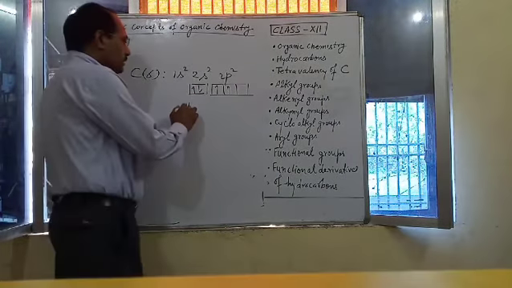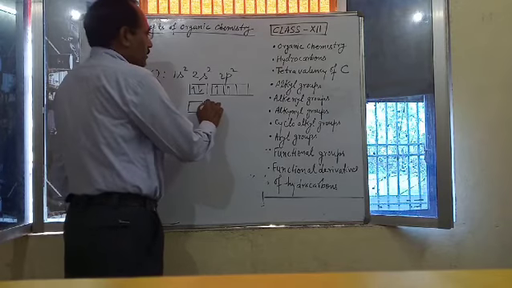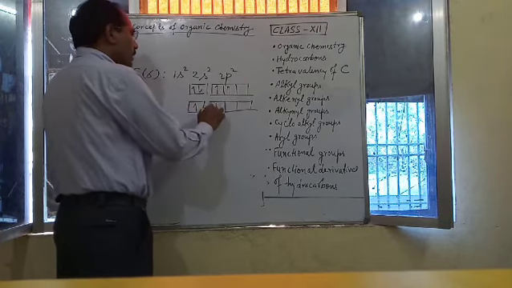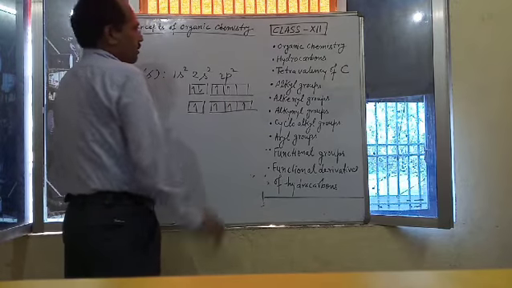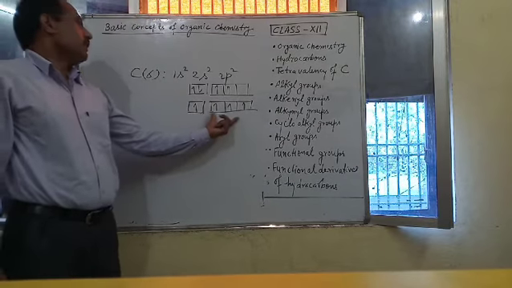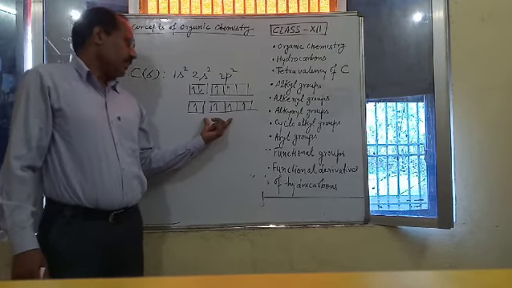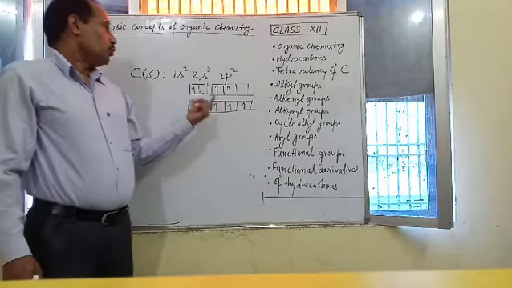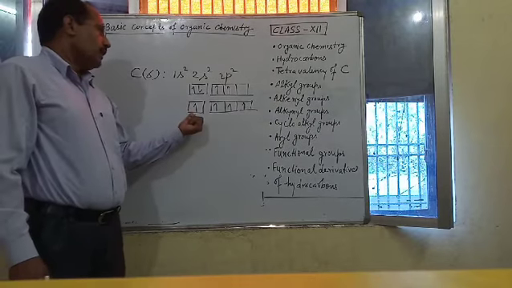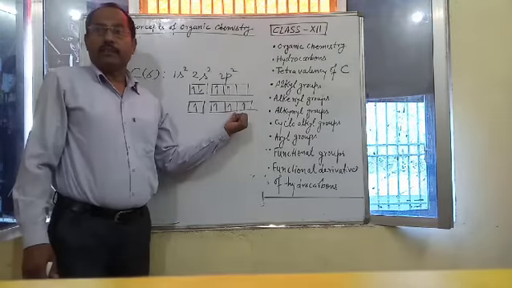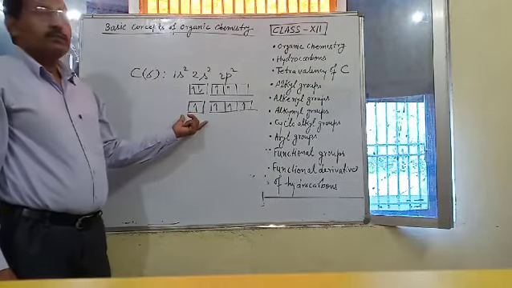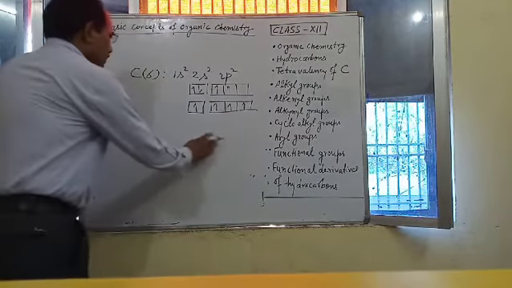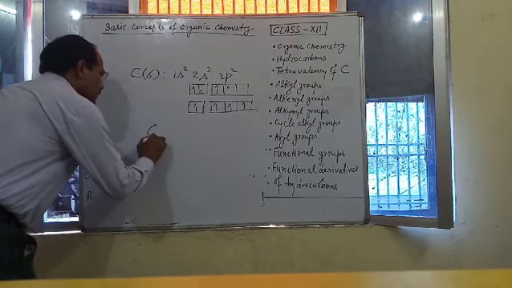But in excited state, it contains 4 unpaired electrons. This is excited state electronic configuration of carbon atom. So due to presence of 4 unpaired electrons in its excited state, it exhibits 4 valency, and its 4 valency can be represented like this.